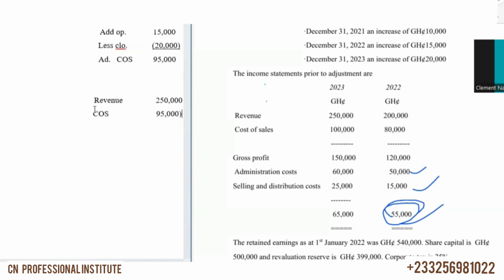And then what do we get after deducting the 95,000 from 250,000? This gives us 155,000. So we have our gross profit as 155,000.